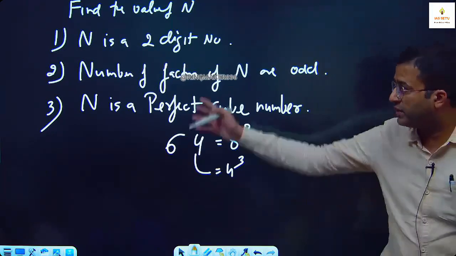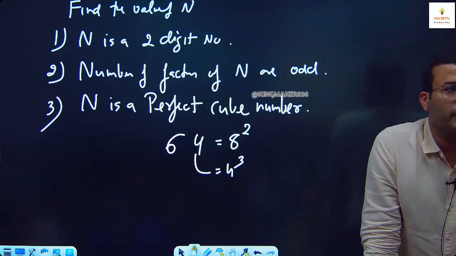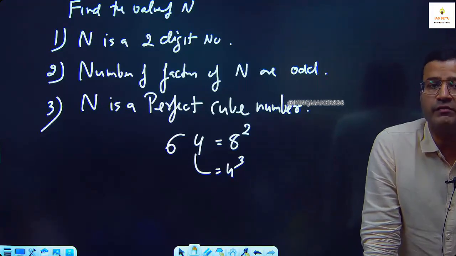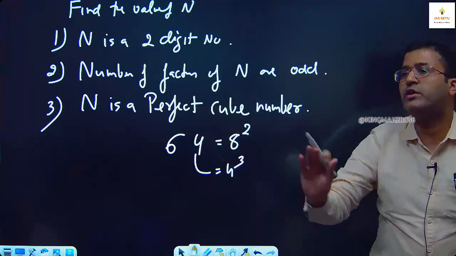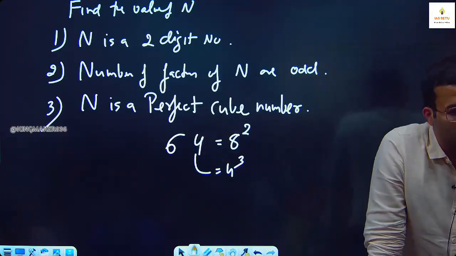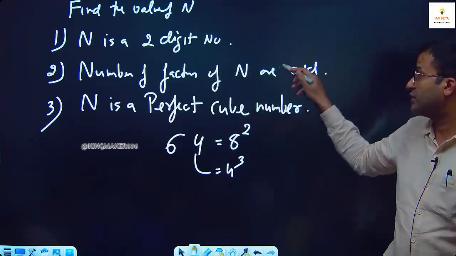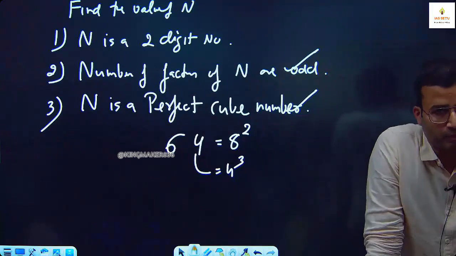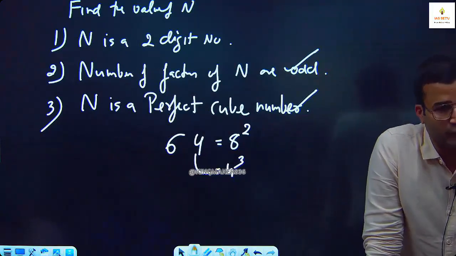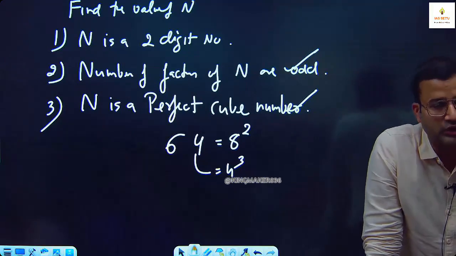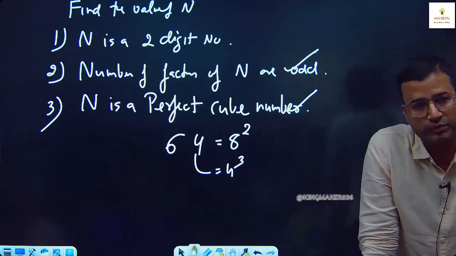हाँ, तीनों स्टेटमेंट के बेस पे भी है. This is not data sufficiency. स्टेटमेंट में दो तरह के क्वेश्चन आते हैं, where we have to use information and where we have to check data sufficiency. I will cover that, don't worry. तीनों स्टेटमेंट use करते हुए you have to tell me what is the value of n. n is 64. 64 is the only 2-digit number which is a perfect square as well as perfect cube. Last year I told the students कि this 64 can be asked in any form. They have asked. इस साल एक क्वेश्चन था on a 2-digit number which is a perfect square as well as perfect cube. Same नहीं था.